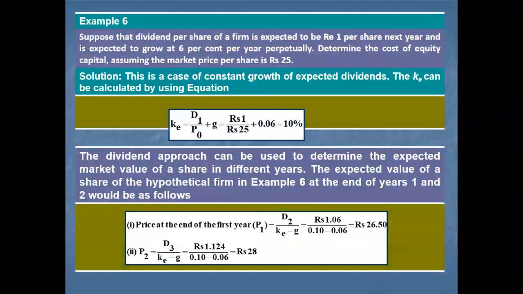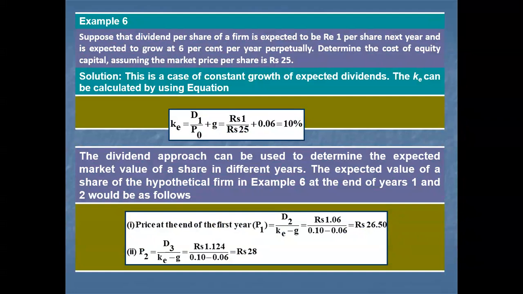Here I have given one example. Suppose the dividend per share of the firm is expected to be 1 rupee next year and expected to grow at 6% per year perpetually. Determine the cost of equity capital. That is the first formula we have used, D1 by P0 plus G: 1 rupee by 25 plus 0.06, because it is expected to grow 6% per year, perpetually.